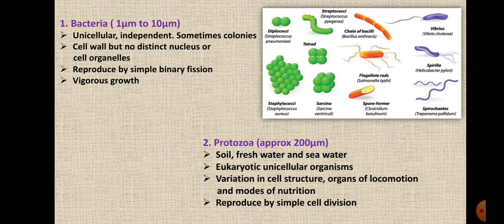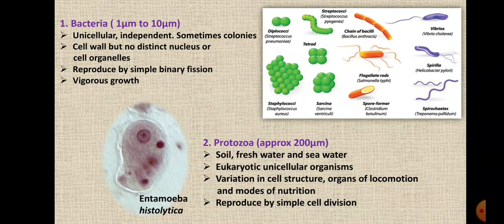They also have a distinct nuclear membrane, and they are also made up of a single cell. There is a vast variation in their cell structure, their modes or organs of locomotion, that is movement from one place to another, and they even have different modes of nutrition. There is a great variety in them, and they also reproduce by simple cell division.